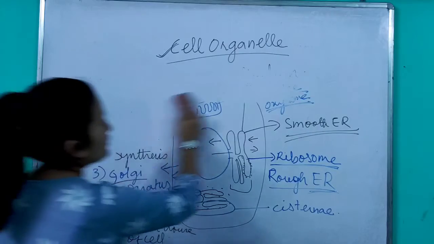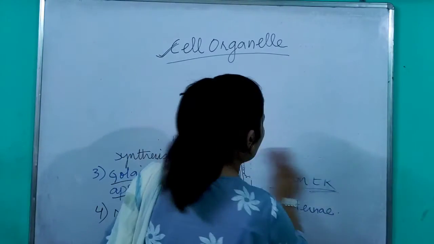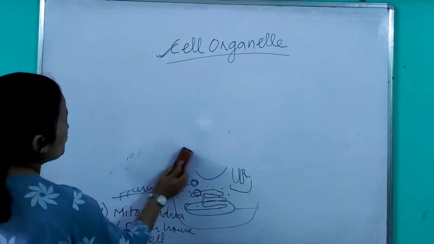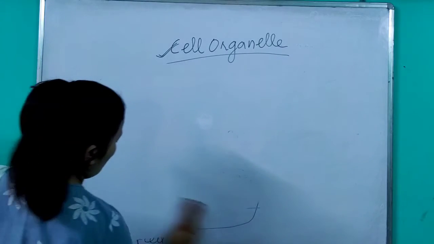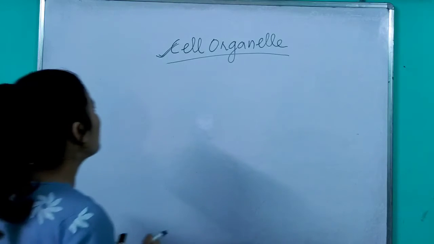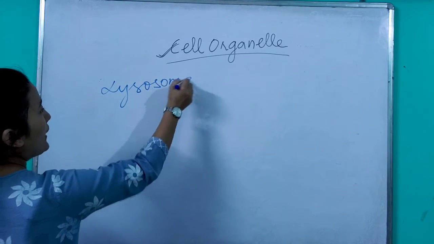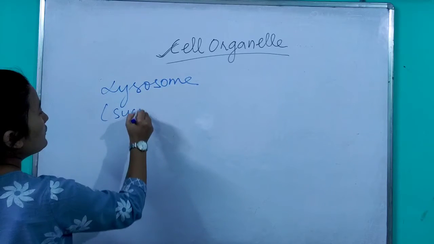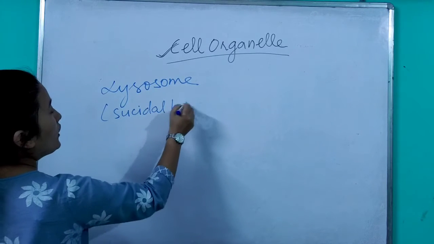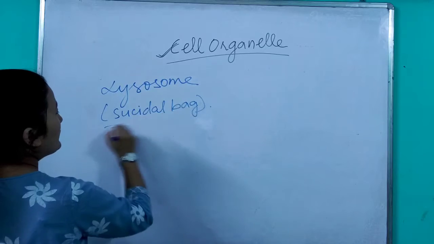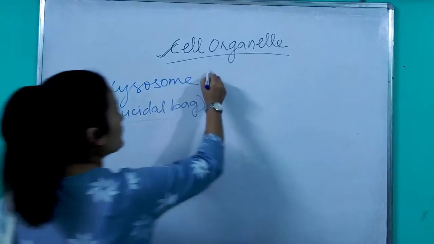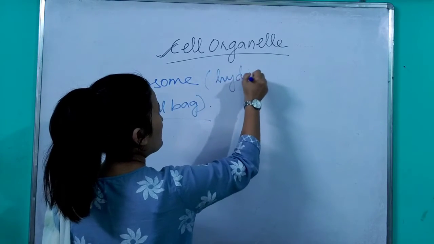Now the next cell organelle is your lysosome. Lysosome, which is also referred to as suicidal bag. Now why is it called a suicidal bag? Now this lysosome consists of hydrolytic enzymes.